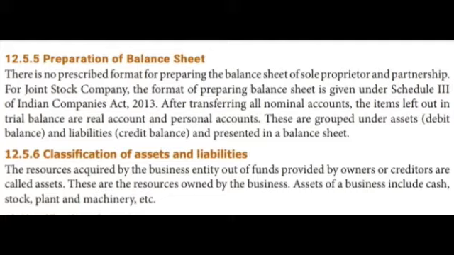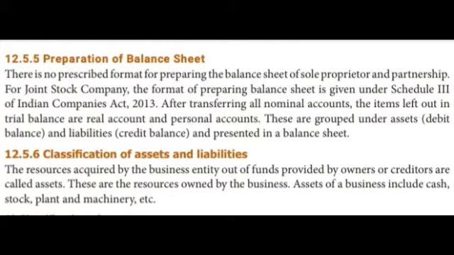The resources acquired by the business entity out of funds provided by owners and creditors are called assets. What are assets? They are resources owned by the business. Assets of the business include cash, stock, plant and machinery. Already we know that. Next one, classification of assets. According to the nature of assets, they may be classified into the following. They have to divide the assets and segregate them into fixed, tangible, intangible. Okay, like that they've segregated.